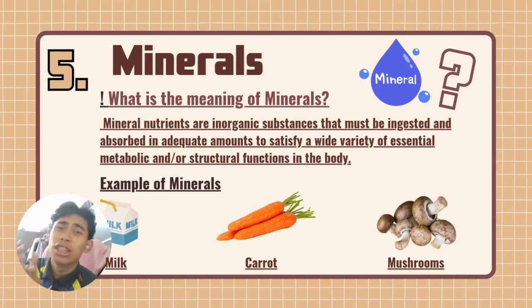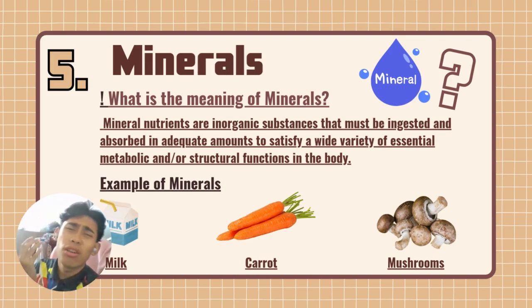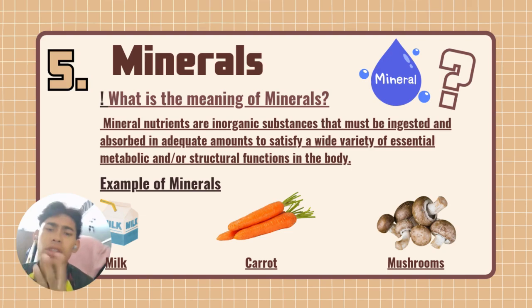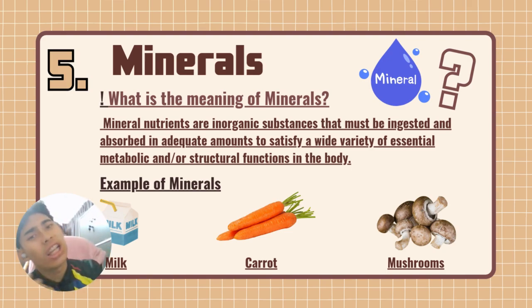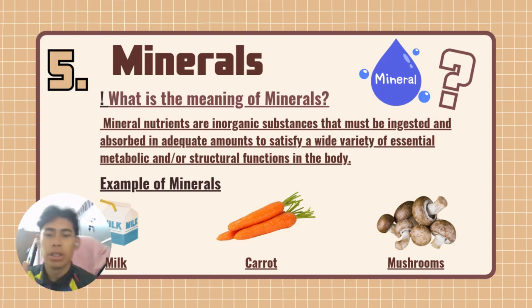The second type of micronutrient is minerals. What is the meaning of minerals? Mineral nutrients are inorganic substances that must be ingested and absorbed in small amounts to satisfy a wide variety of essential metabolic and structural functions in the body.